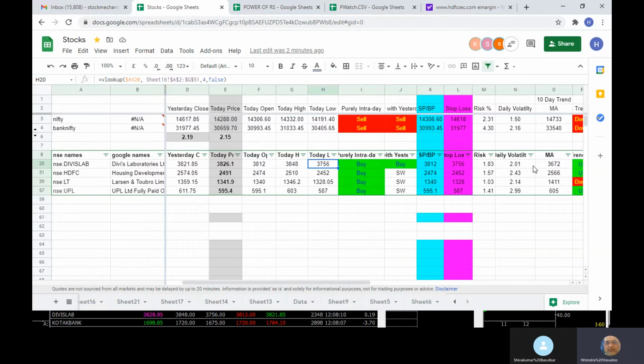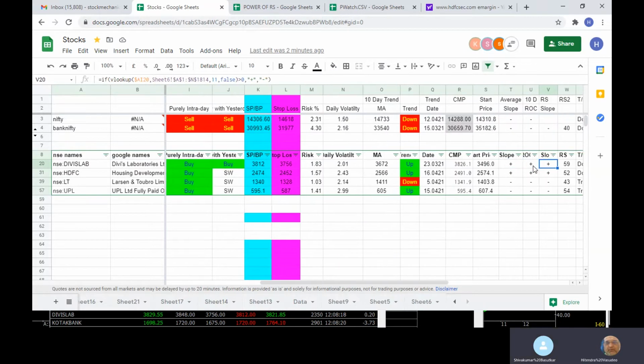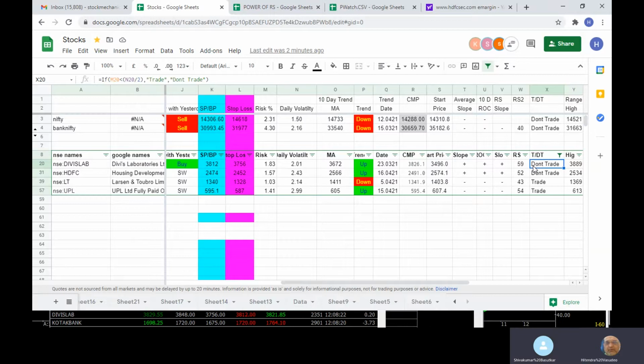Yes. So you will have to live with the earlier stop loss shown of 3848. Correct. So right now it is showing as a stop loss for a buy position, but the buy position is not for trade. It is don't trade. Yes. Okay, now in the trade it is showing this.